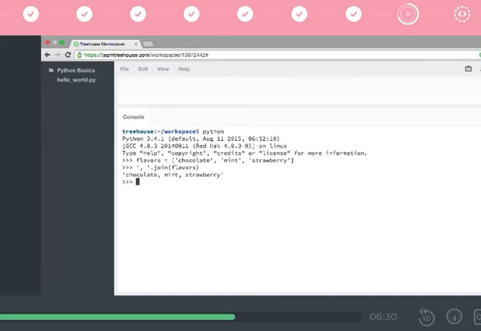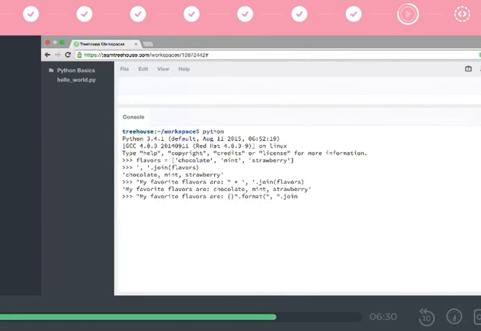The cool thing is, though, that we can use this with regular strings. So I could do like "My favorite flavors are", and then add in comma space .join flavors. And I get my favorite flavors are chocolate, mint, strawberry. Or you could use this with format, like we talked about before. I think this might end up being our most complicated line of code yet. "My favorite flavors are", and then we have our whole, and then we call it .format, and then inside here we'll do comma space .join flavors, close.